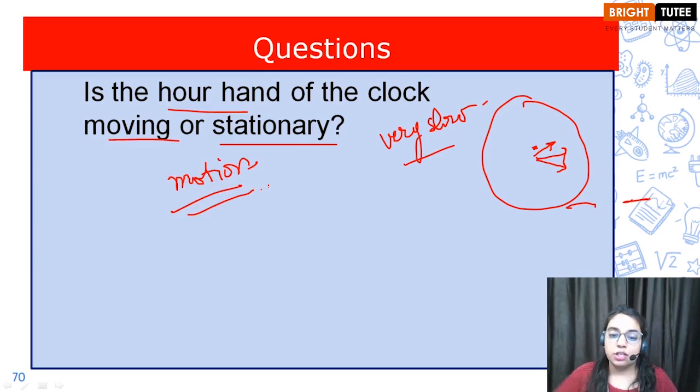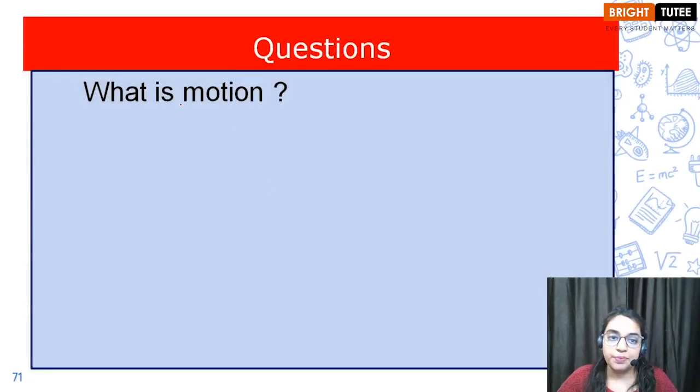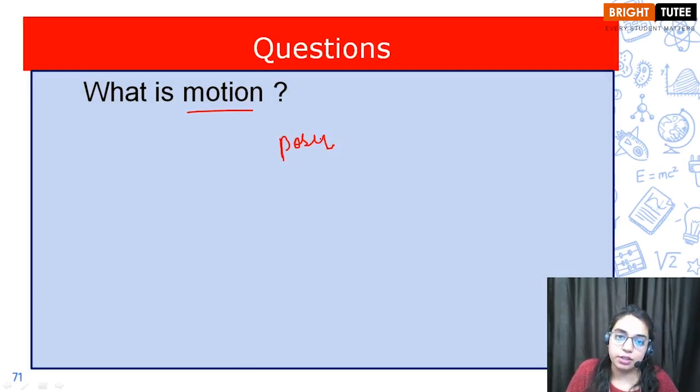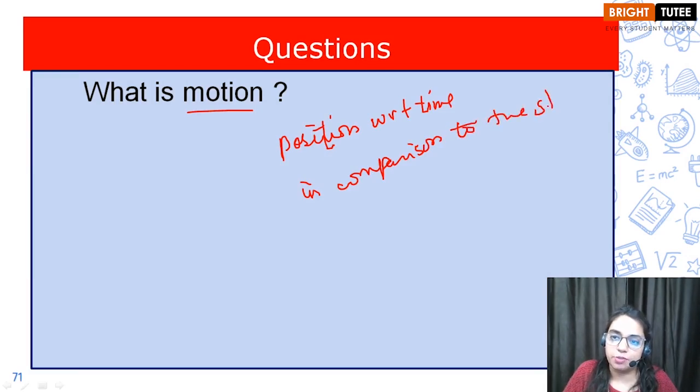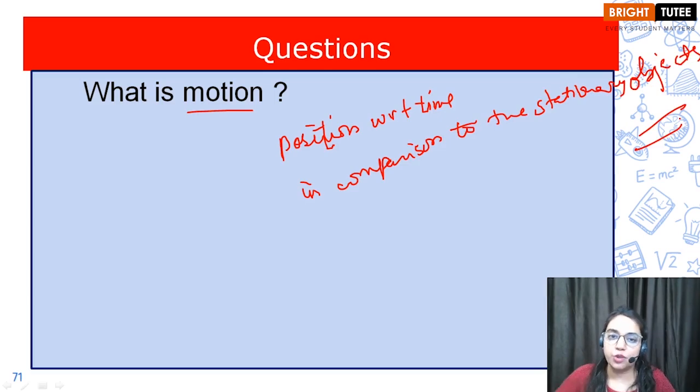Okay children, so let's move to the next question. What is motion? So children, we can define motion when an object changes its position with respect to time in comparison to the stationary objects near it. Okay children, we can define it in this way, with respect to the stationary objects. So this is how we define motion.